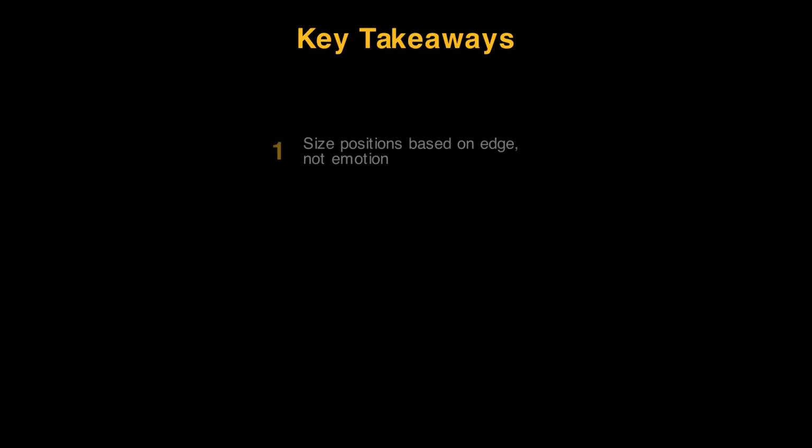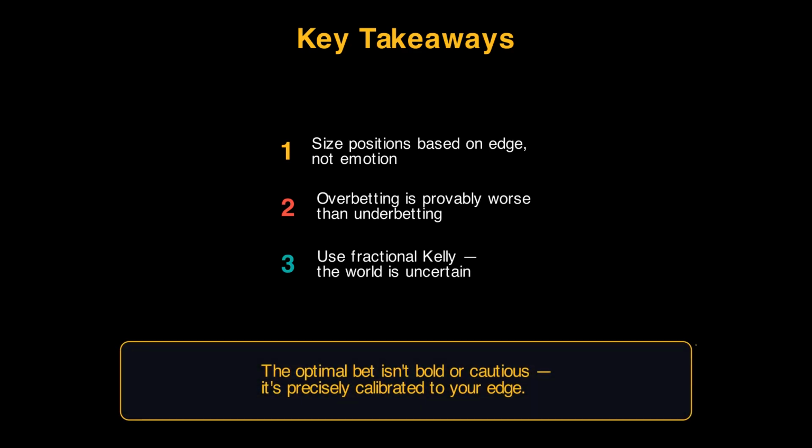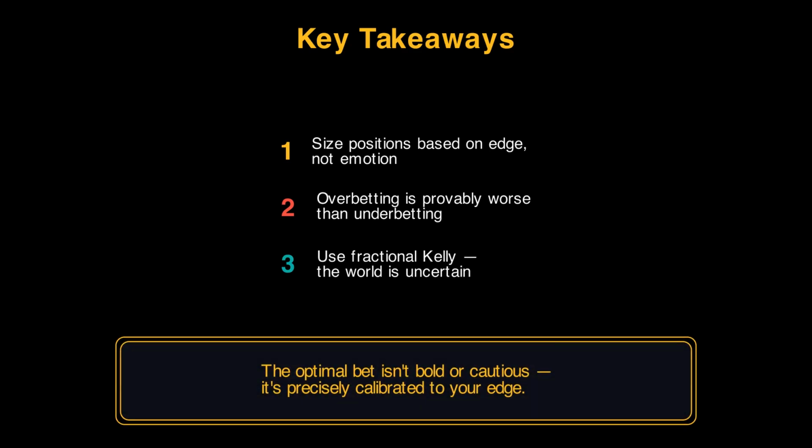So what should you take away? First, always size your positions based on edge, not emotion. Second, overbetting is mathematically proven to be worse than underbetting. Third, use fractional Kelly in practice. The world is uncertain. The Kelly Criterion is one of the most elegant results in probability theory. It turns the question of how much to risk into pure mathematics. The optimal bet size isn't about being bold or cautious. It's about being precisely calibrated to your edge. That's thinking like a mathematician.